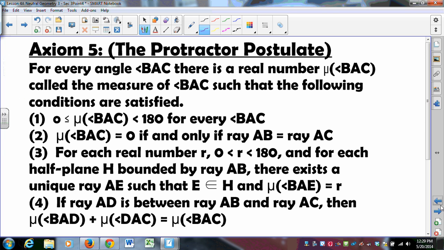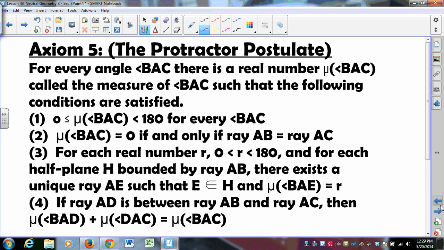Axiom 5 goes like this. It's called the Protractor Postulate for what I hope will be obvious reasons when we get there. For every angle BAC, there is a real number, mu of angle BAC, called the measure of angle BAC, such that the following conditions are satisfied. And there are 4. First, the measure of angle BAC has to be between 0 and 180, those are in degrees, for every angle BAC.